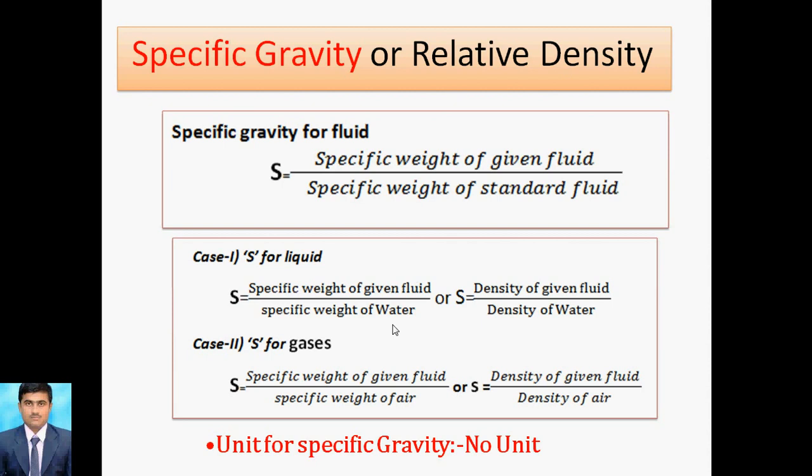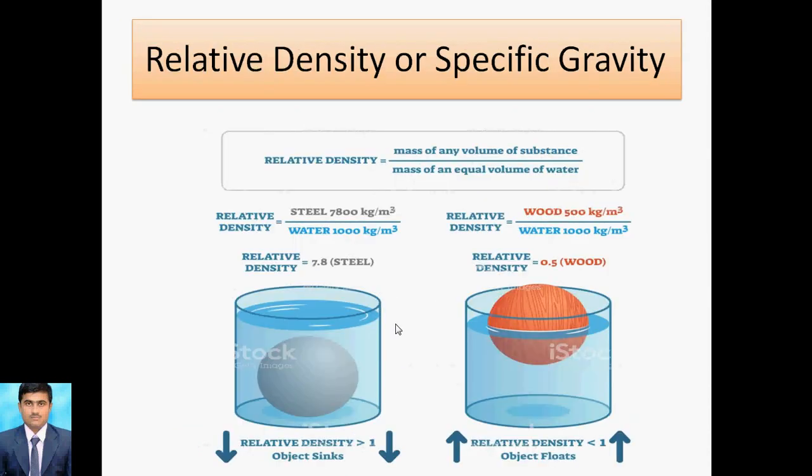Normally specific gravity is expressed in industry because it has no unit. Suppose you say the density of water is 1000 kg per meter cube, then the full unit must be mentioned. But in the case of specific gravity you only mention the value: specific gravity of water is 1, specific gravity of mercury is 13.6, and likewise. Now the next point is relative density.